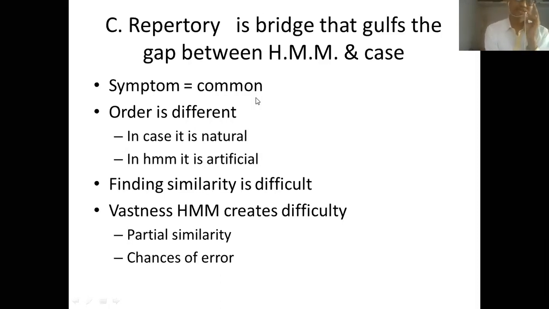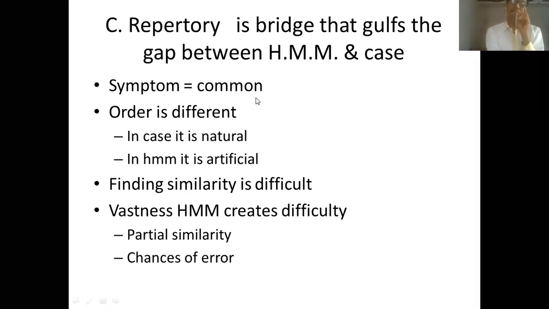The symptom is common: the case includes symptoms and the homeopathic materia medica also includes symptoms. So that one thing is common. But when it comes to similarity of order, we find that the order is totally different. In a case, it is a natural order.